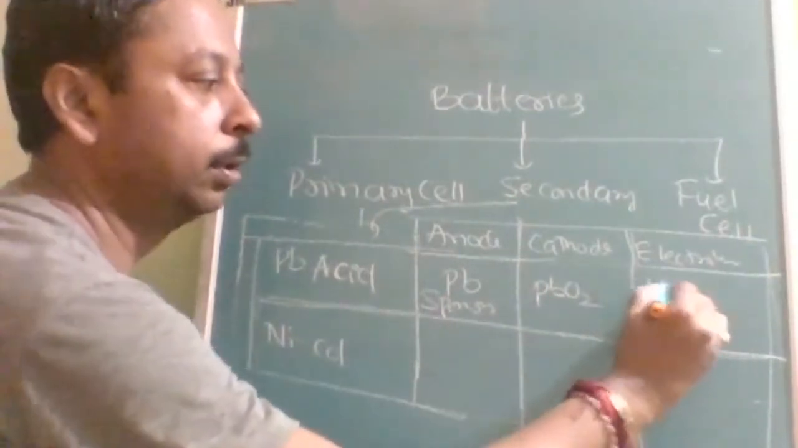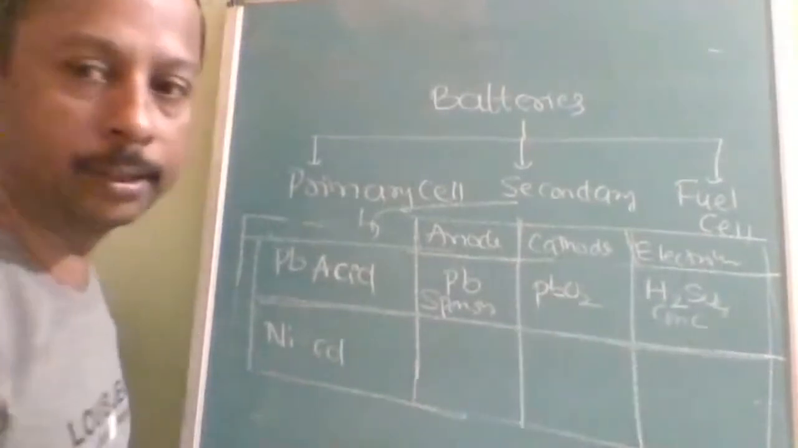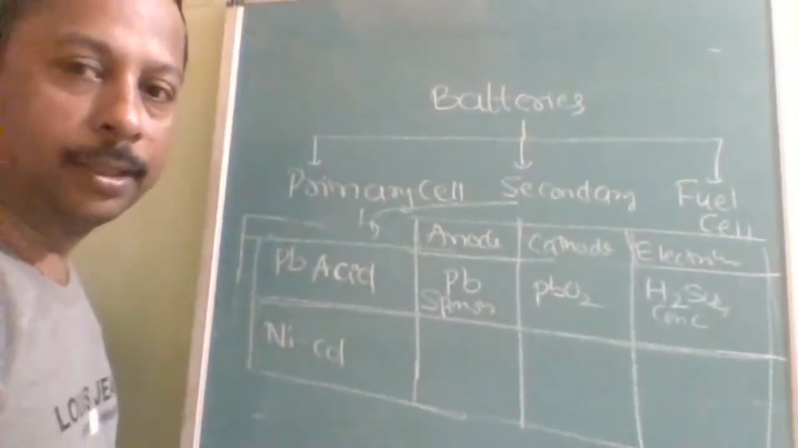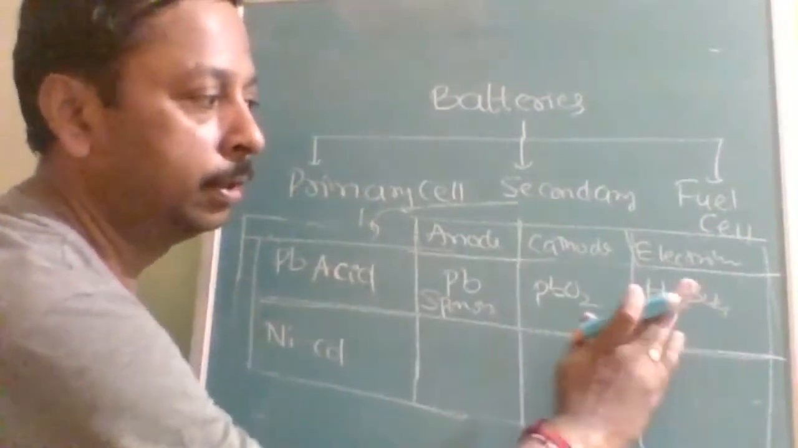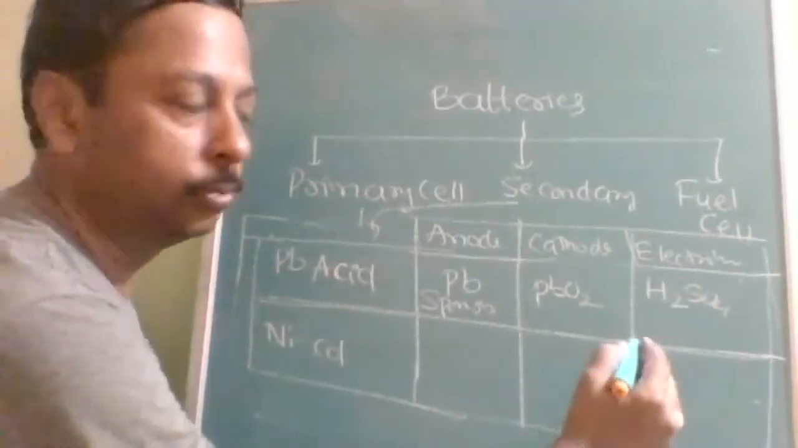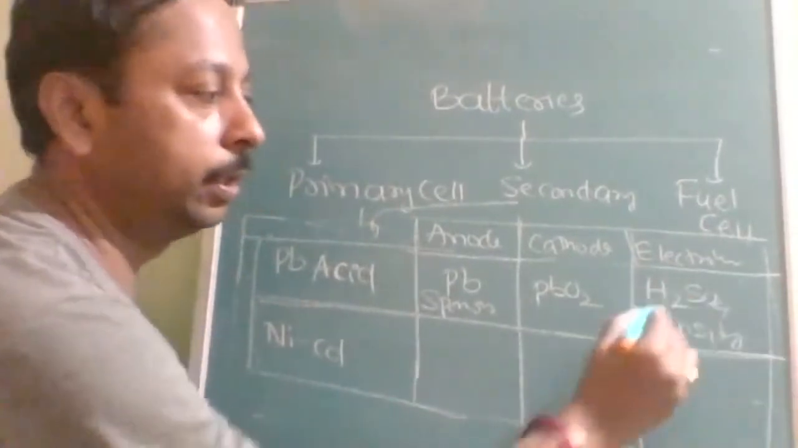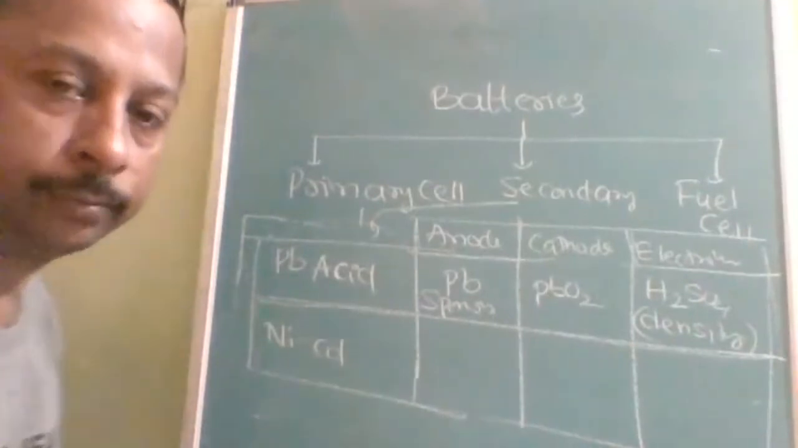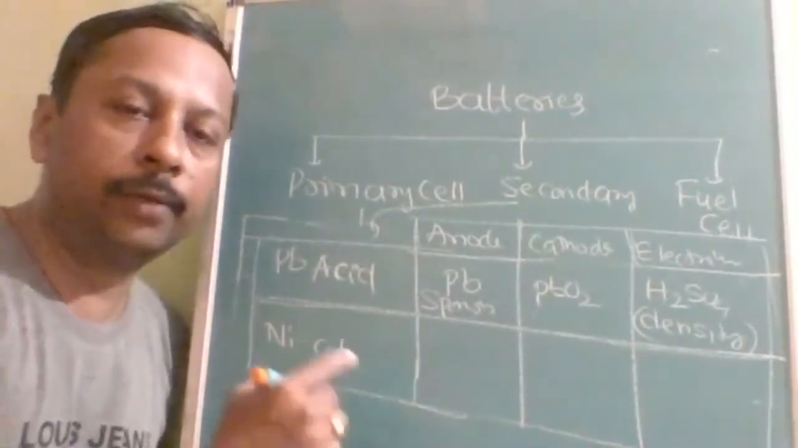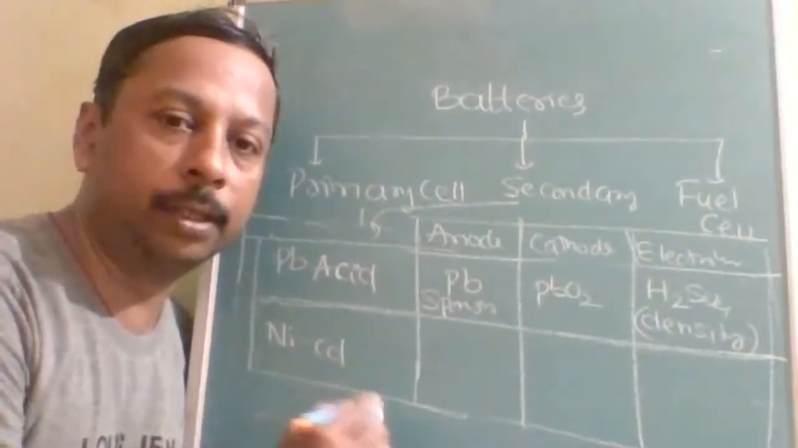Electrolyte will be concentrated sulfuric acid, or dilute sulfuric acid. That's what will change. In the sulfuric acid, by the usage, what we will monitor? We will monitor the density. Density of sulfuric acid is monitored, because when you operate it, when you discharge it, sulfuric acid will keep on being consumed.